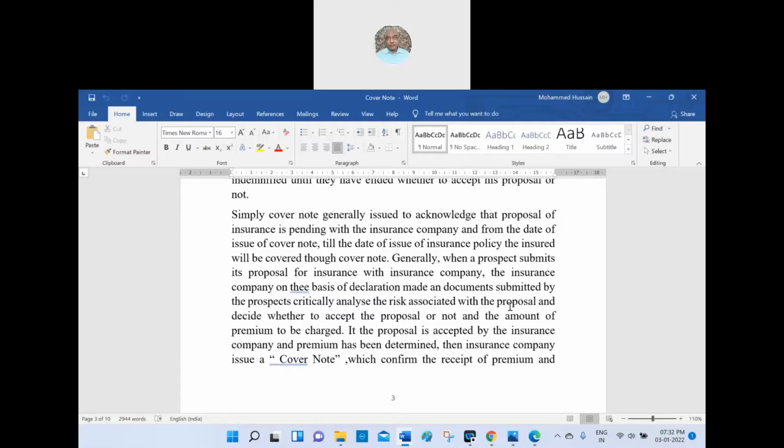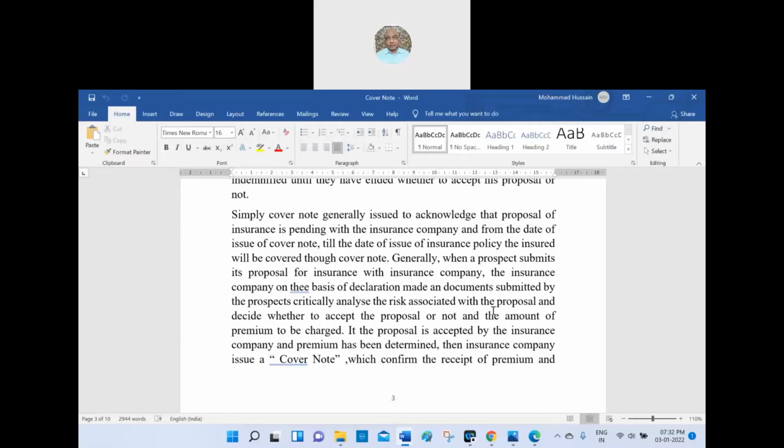Yes, sir. So now, simply, a cover note is generally issued to acknowledge that the insurance proposal is pending with the insurance company, and from the date of the issue of the cover note till the date of the issue of the insurance policy, the insured will be covered through the cover note. It means the cover note acts as if they have issued the insurance policy unless the insurer denies it.